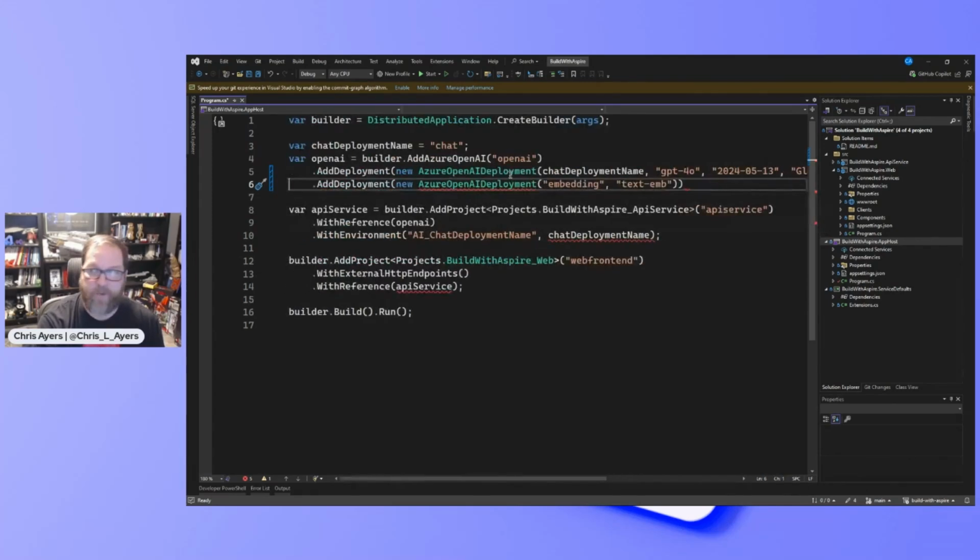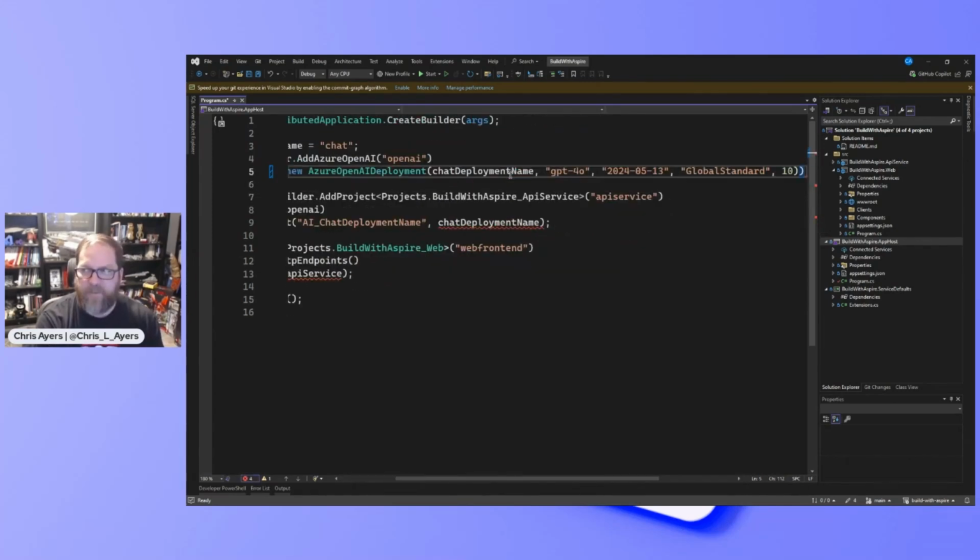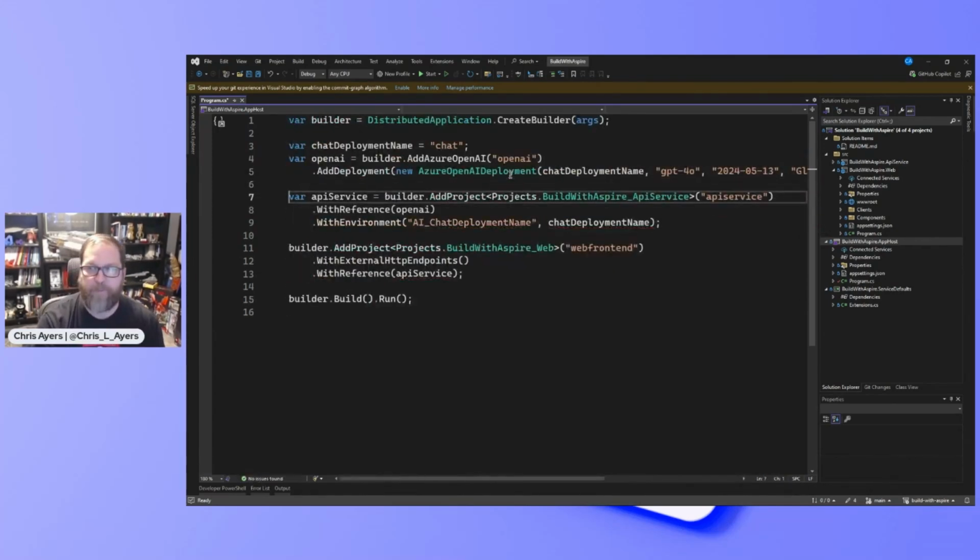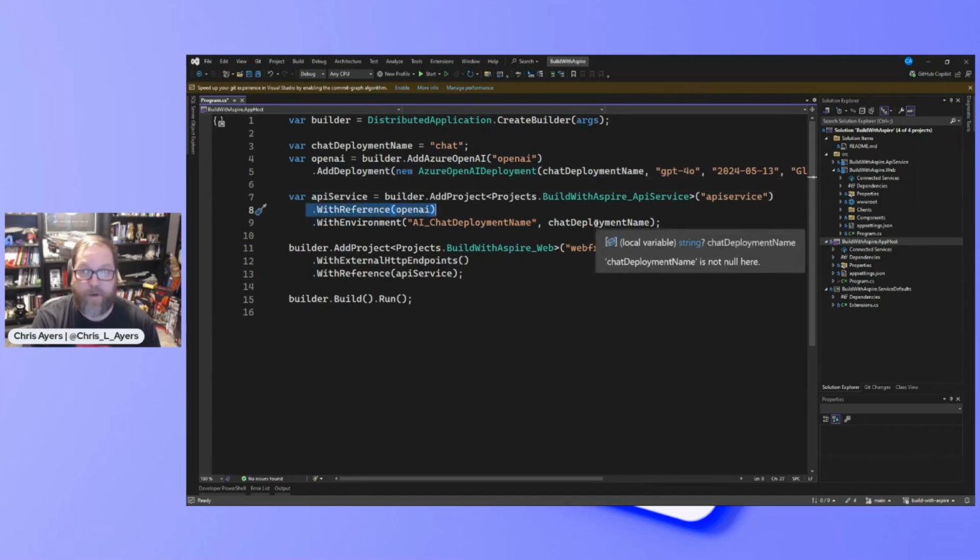I need to look up the actual model name, but it's easy enough to just add another deployment. So we've got our OpenAI here. We've got a deployment that will be created. I need these out in Azure in order to run against my code, and I've added that reference to OpenAI and my chat deployment name here.